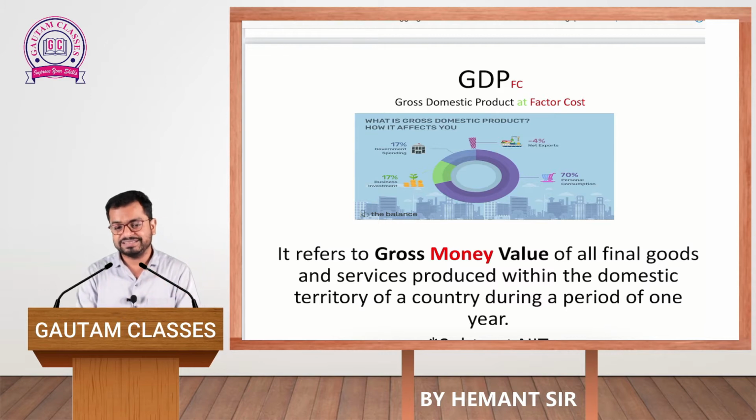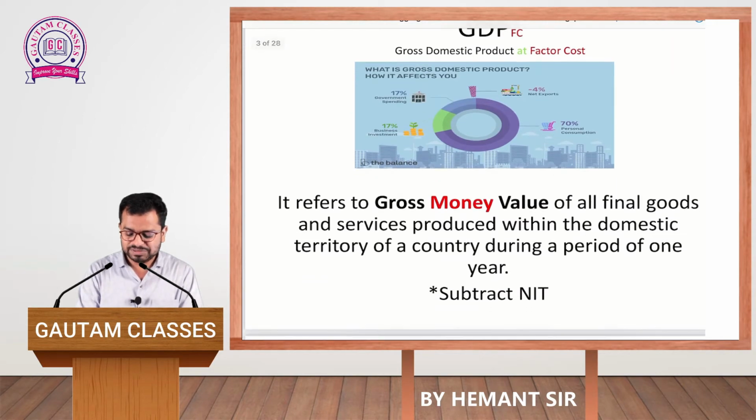Now you will think, sir, what do we mean by GDP at FC? So, dear friends, GDP at FC refers to the gross money value of all final goods and services produced within the domestic territory of a country during the period of one accounting year only. Now you will think, sir, can you explain GDP at FC briefly in a single line? Yes, definitely it is possible.